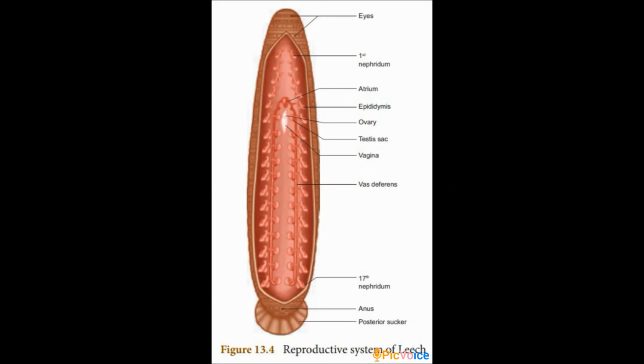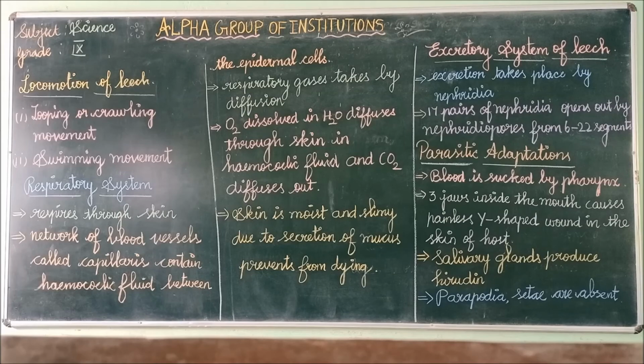Understand? Next, the development of leech is very direct and proceeds in the cocoon, which contains 1 to 24 embryos. The young leech resembles the adult from which it emerges. Okay, that's all about the development of leech in the reproductive system. Next we see the locomotion of leech.